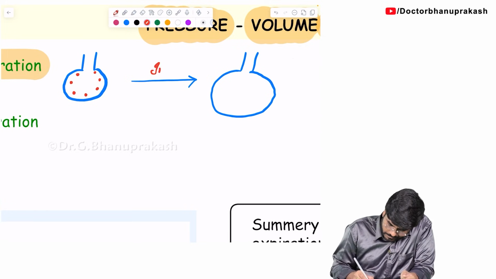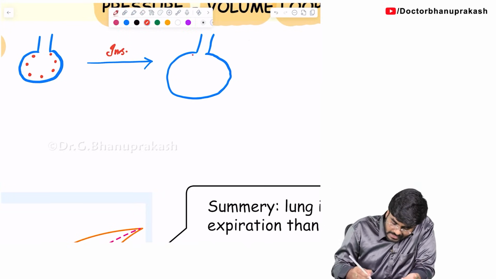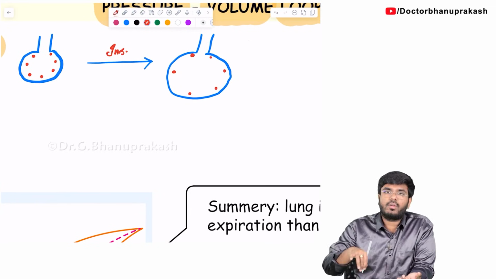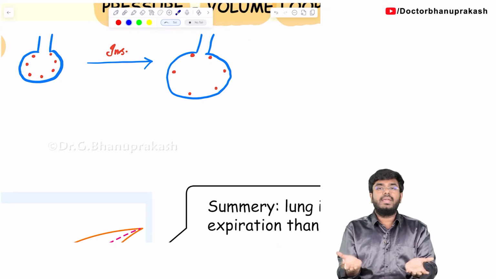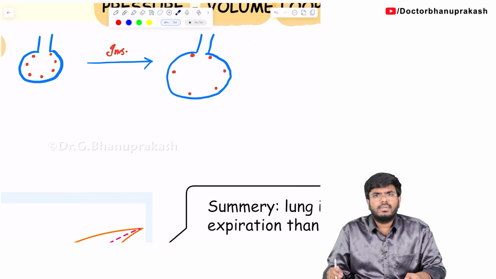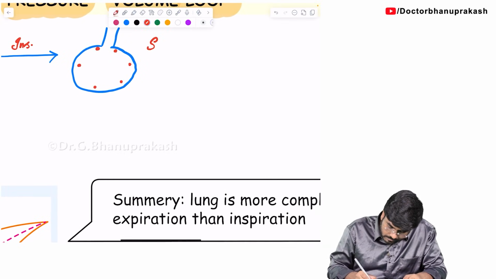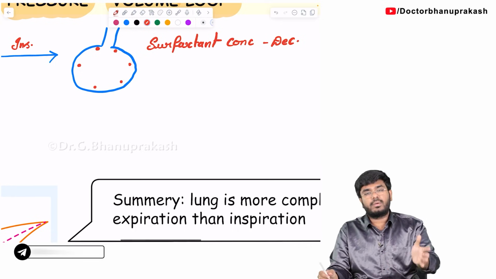During inspiration, look, what is happening? As the lung is expanding, what happened to the distance between the surfactant molecules? The same number of molecules are still present, but the distance between them is increasing. The surfactant molecules are moving away from each other. Now for such a big area, relatively speaking, less surfactant is there. So what happened to the surfactant concentration? Surfactant concentration decreases, because the surfactant molecules are moving away from each other.